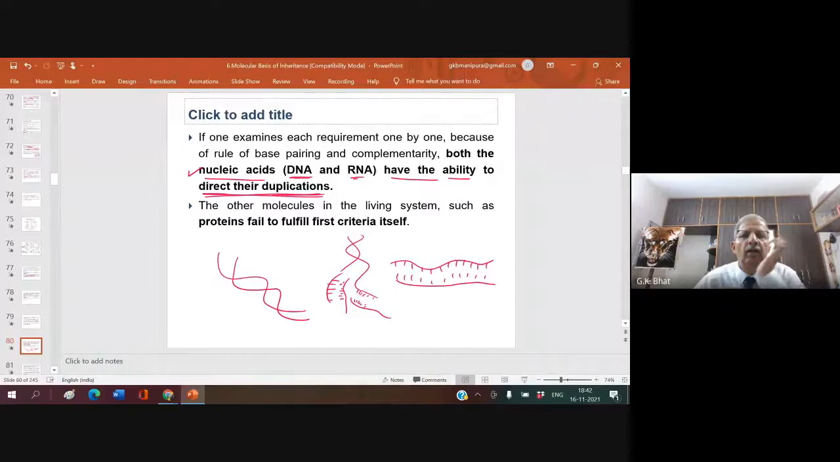Understood? Clear? The other molecules in a living system, such as proteins, fail to fulfill the first criterion itself. Proteins cannot duplicate, cannot double. Proteins don't have it, but both DNA and RNA have the ability to duplicate themselves or to direct their duplication. I hope it is understood.